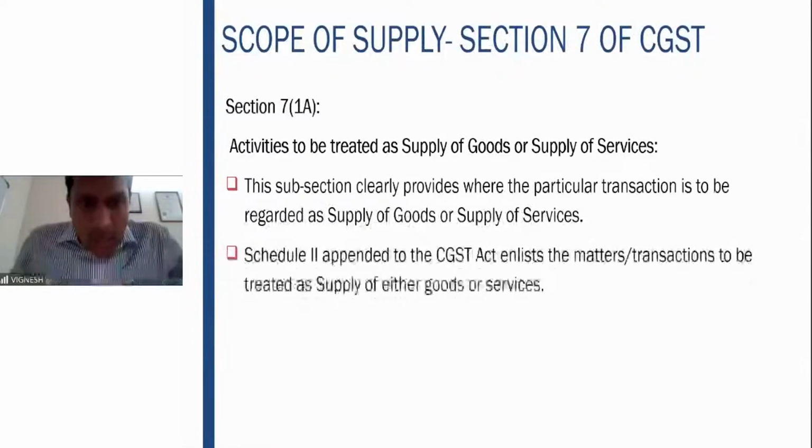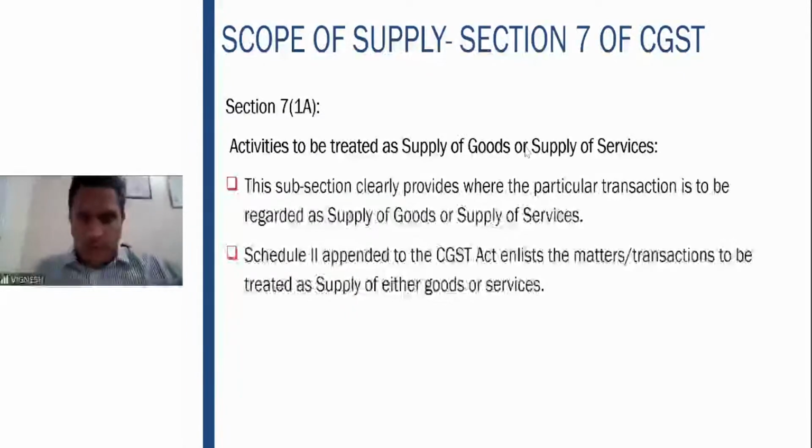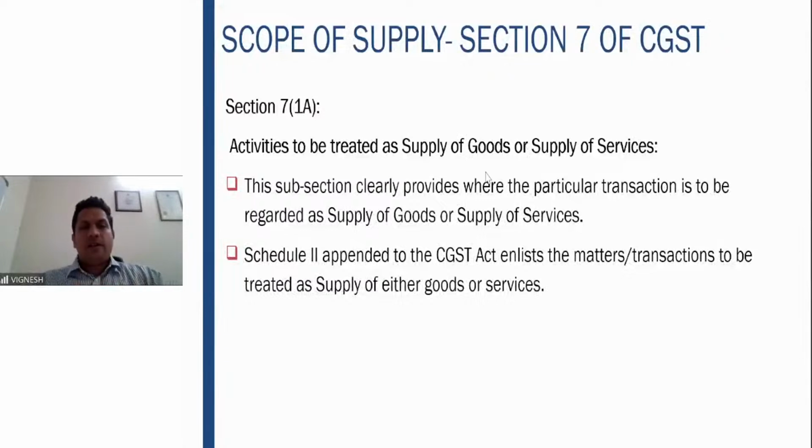Welcome back, everyone. So I hope now you're in the middle of section 7 and you're able to follow what we are discussing. So now we come to 7 subsection 1 block A, which speaks about the activities which are to be treated as supply of goods or supply of services. As I told you, there was a lot of controversy prior to GST, whether it was for goods or whether it is for services. So to end that controversy, this particular section along with Schedule 2 has been given in the GST law, which clearly says that the following transactions are supposed to be treated only as supply of goods or only as supply of services.